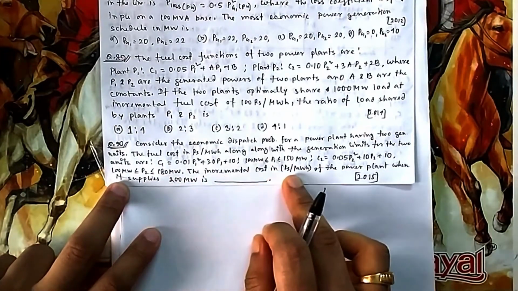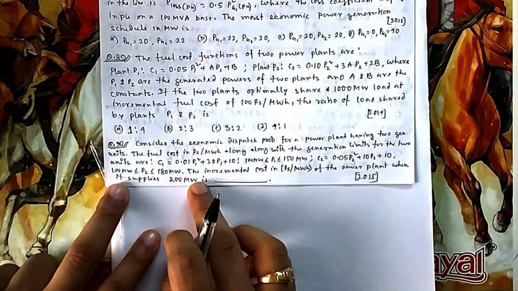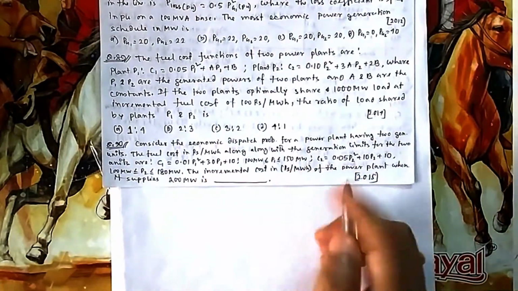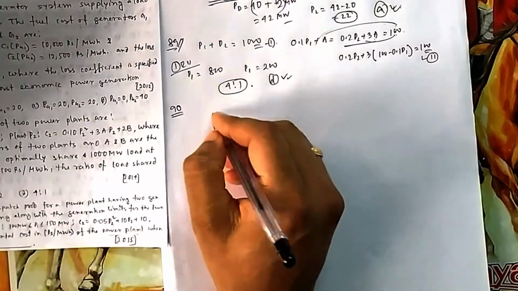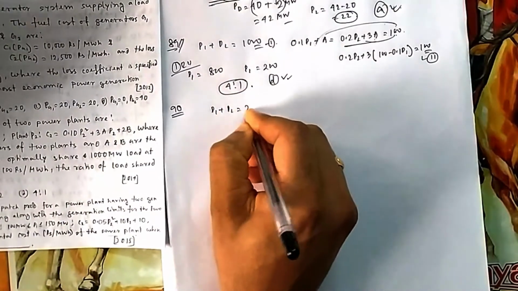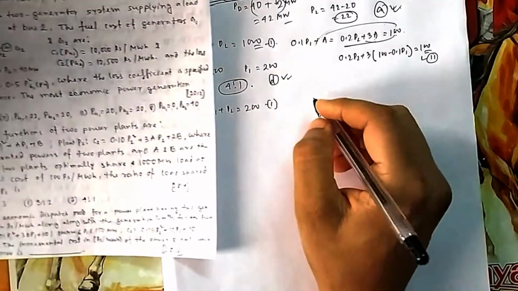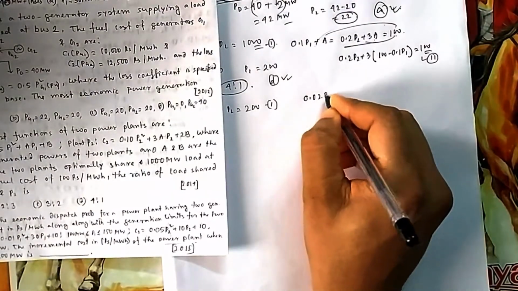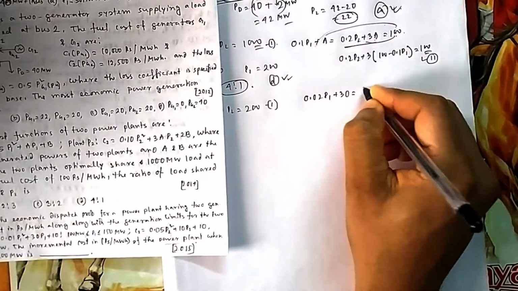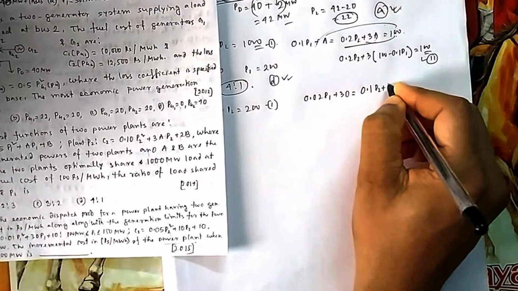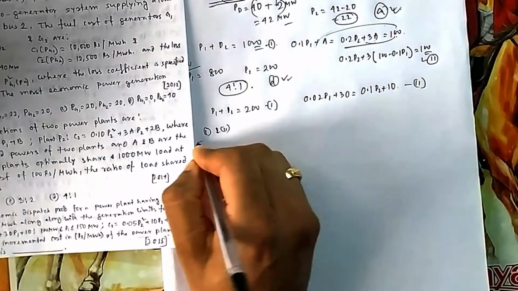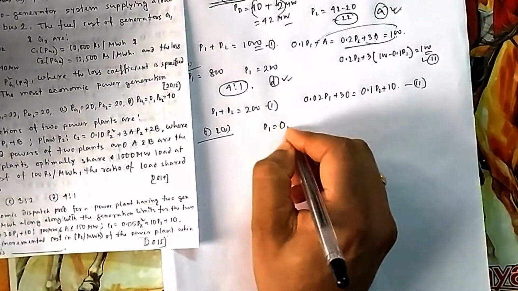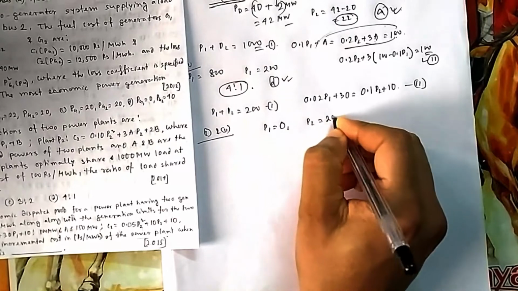The incremental cost of the power plant when it supplies 200 megawatt, what should be its incremental cost? They are not asking about any generator, but the total plant. Okay. They are supplying 200 megawatt. That means P1 plus P2 should be equal to 200. This is the first equation. And the second equation is IC1 equal to IC2, that is 0.2 P1 plus 30 is equal to 0.1 P2 plus 10. So this is the second equation. I think you can solve 1 and 2. If you solve 1 and 2, you will get P1 equal to 0 and P2 equal to 200.